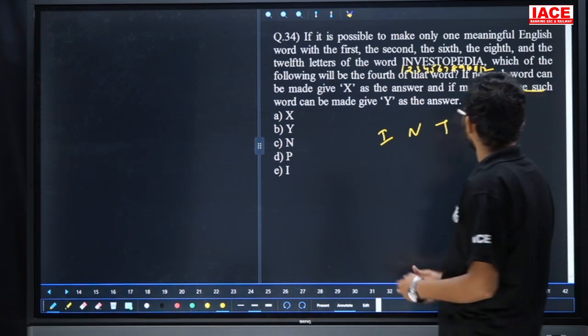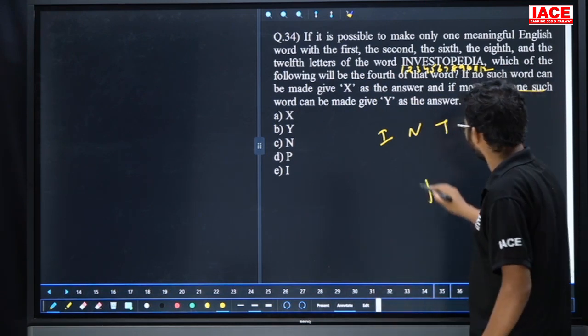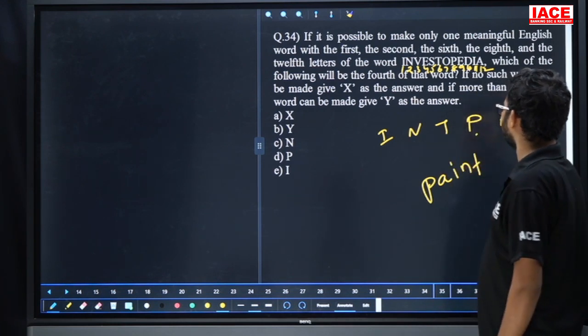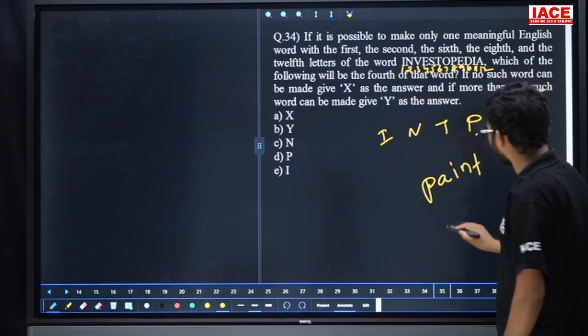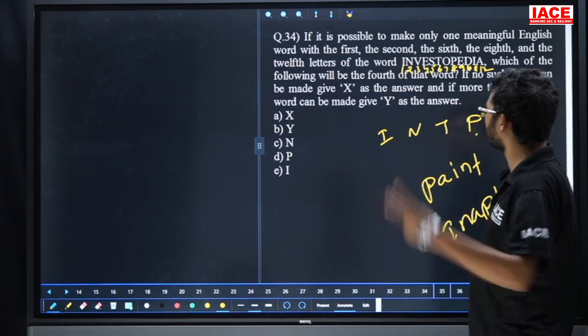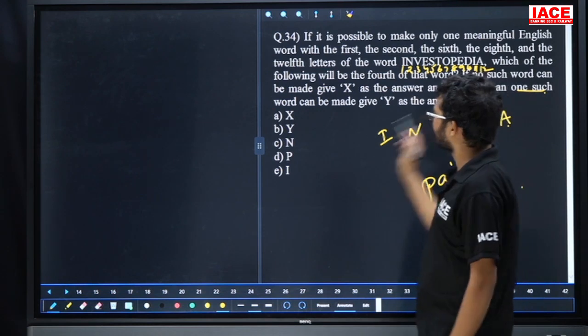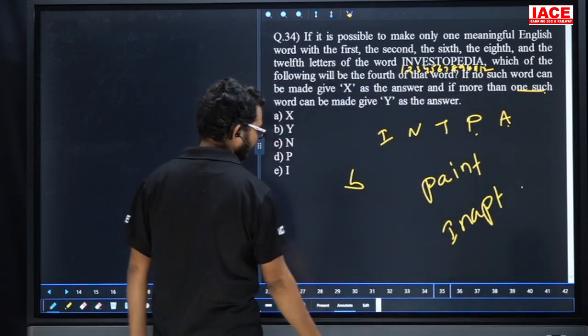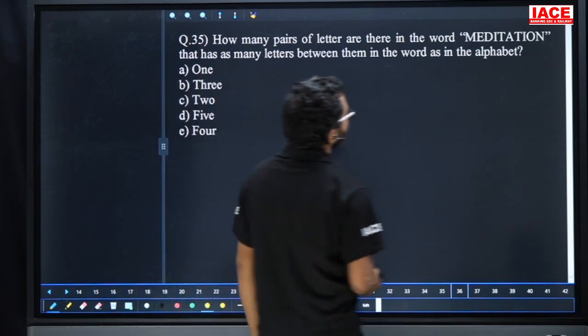Now, by using this, which word is possible here? Paint, P-A-I-N-T. If you check here, P-A-I-N-T. The next word is Inapt, I-N-A-P-T. Yes, that means a total of 2 words are possible. If more than one such word, then the answer is Y. So friends, question number 34, the answer is option B.